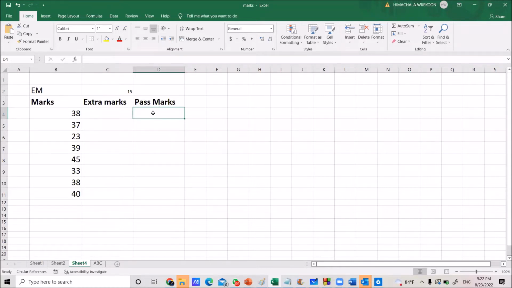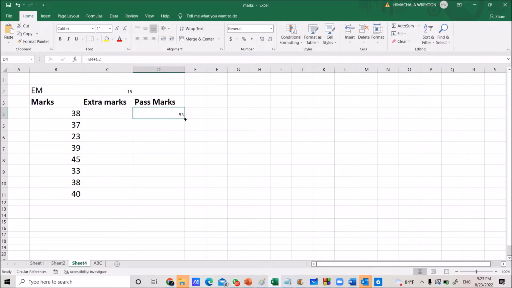Under that, the first cell is D4. Therefore, move your mouse pointer to D4. Now you can write down the formula. Start with the equal symbol. Now you want to add the first value, 38 under the marks column, with the extra mark. Extra marks is available in C2. Therefore, use the plus mark with the C2 value and click the enter button. Now I am going to copy this equation to the rest of the cells.